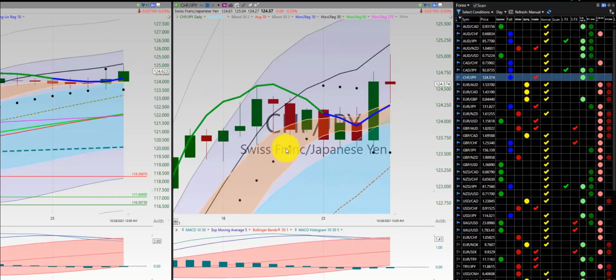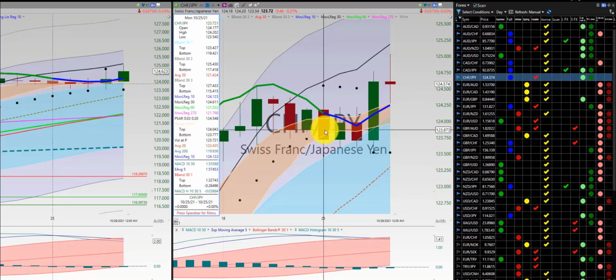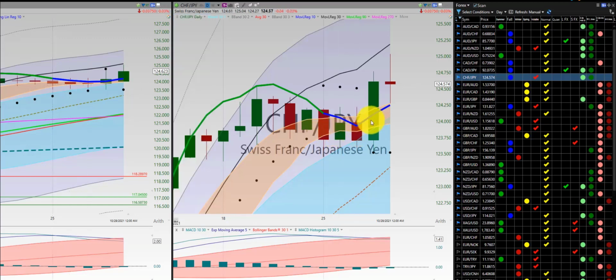Swiss franc, Japanese yen, just consolidating this week, but it looks like a potential emerging dragon. It's already gone above the hump here as it's transitioned from fall to winter, so we could see some potential upside here for the Swiss franc, Japanese yen. At this level, it was consolidating, so we had initial trade here, out for a loss, initial trade here, out for a loss, and initial trade here, out for a loss. So 3 losses here during this consolidation.